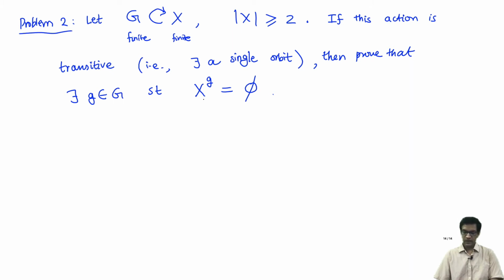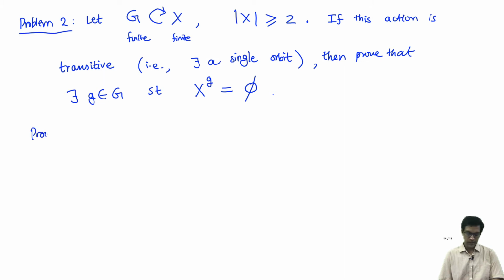Okay, again a rather interesting statement in some sense. It says that when a group acts transitively on a set, so of course this cannot be true if the set only has one element, because then that element is fixed by all elements of the group, necessarily. But if you have at least 2 elements in your set and the group acts transitively on this set, then at least some group element has to act in this interesting way, that it moves all elements of the set X. It doesn't fix any element, it moves all of them in some way.